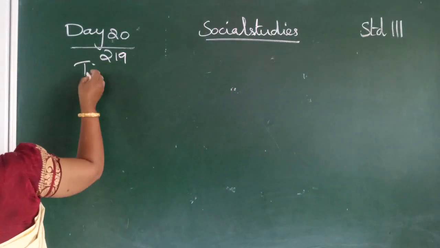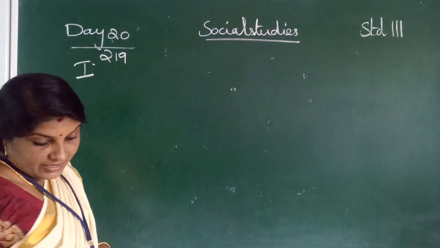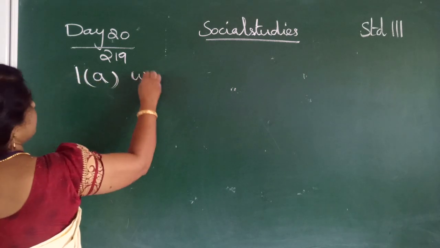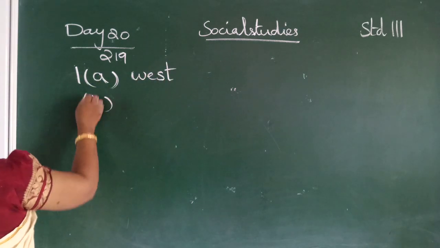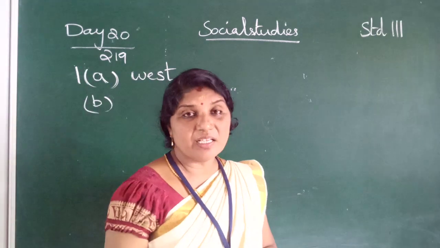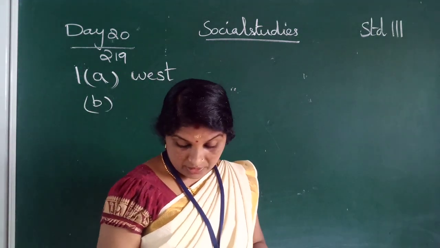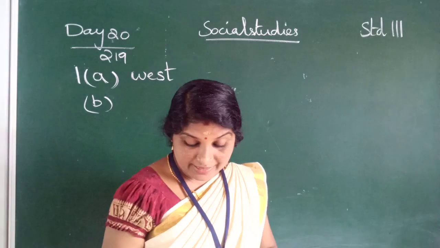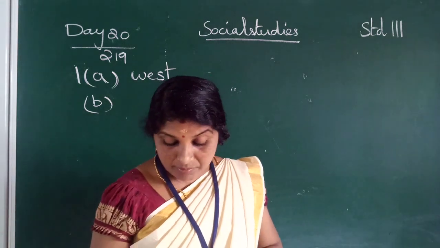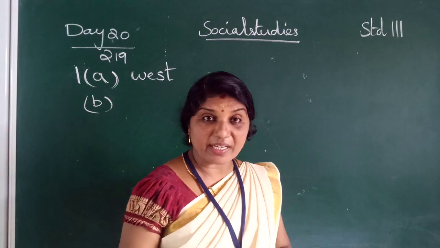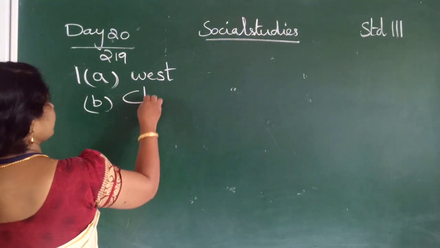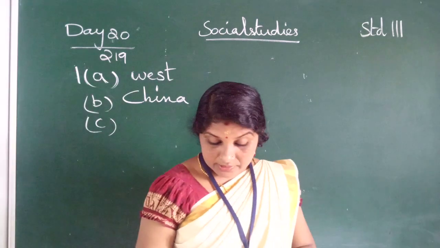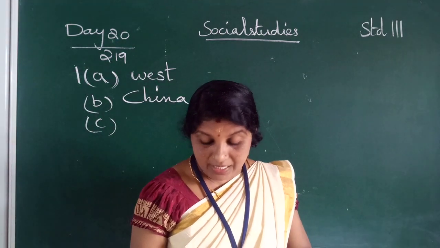Exercise number 1A. West. Write it down. What is the spelling of west, children? W-E-S-T, west. Second one: dash is to the north of India. What is the right answer, children? There are three options: China, Myanmar, Pakistan. Which is the right answer? China. C-H-I-N-A, China.